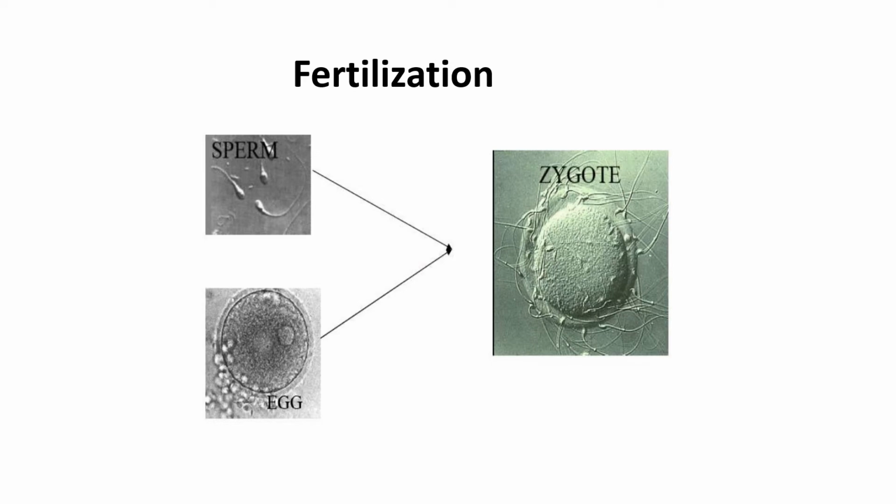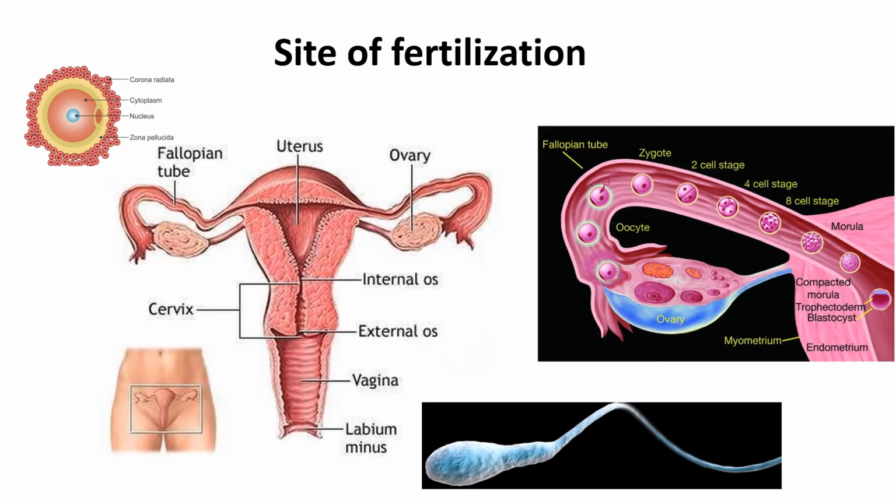Fertilization. Fertilization means the fusion of two mature germ cells, an ovum and a spermatozoa, to form a single cell called zygote. Now we will know about the site of fertilization and the preparation of the ovum and the spermatozoa just before fertilization. Fertilization occurs normally in the ampulla of the uterine tube.